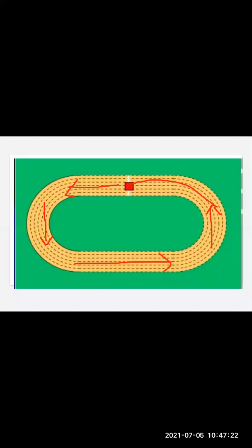Now you would say, ma'am, why are you taking this example again and pointing out these directions? Now these directions do make a point in the second case. My question is whether in this case we can say that he has covered a certain distance. In the previous case, he had covered a distance of 500 meters. So shall I say even in this case, the runner has completed his 500 meter? Let us find out the answer.